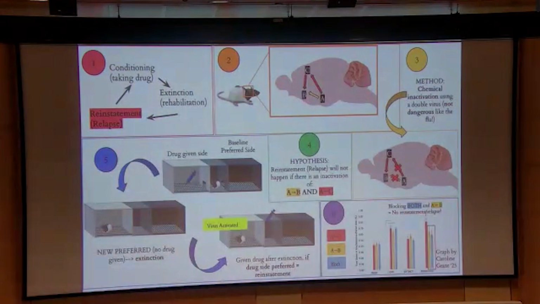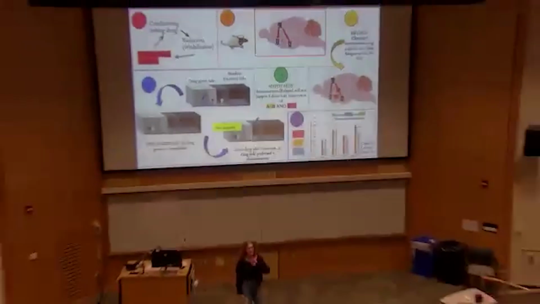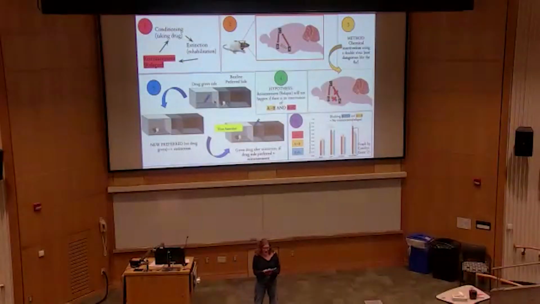There are 3 regions in a rat brain that are associated with relapse. I labeled them A, B, and C for simplicity purposes. Our goal was to edit the connections between A, B, and C in order to prevent relapse from happening. We did so using something called a chemical virus. This was not like the flu and did not harm the animals. By injecting this virus and blocking these regions, our goal was to prevent reinstatement in these rats. So our hypothesis was by blocking both of the pathways from A to B and A to C, we would be able to prevent reinstatement.